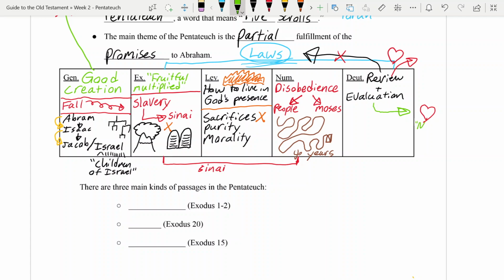Okay, so in the prophets it's called the new covenant. And it's going to be a kind of heart that the people will have where they'll be able to obey God. So Moses does have some hope for the future, but it's not grounded in the covenant made at Sinai so much. It's really focused on those promises to Abraham as they'll be fulfilled when Israel has a new heart.